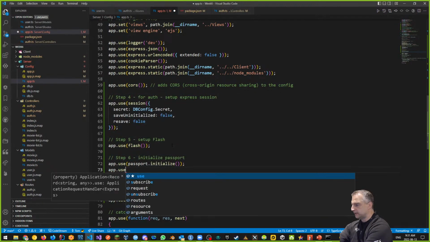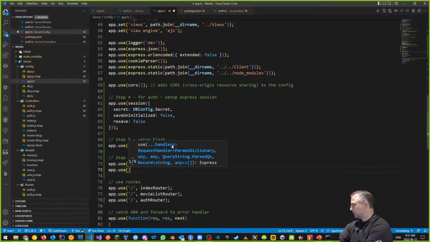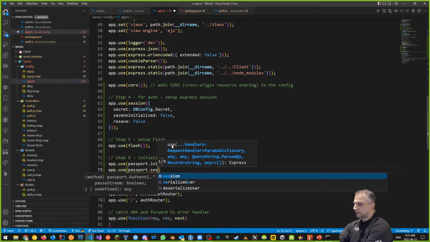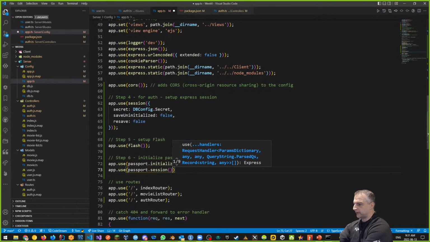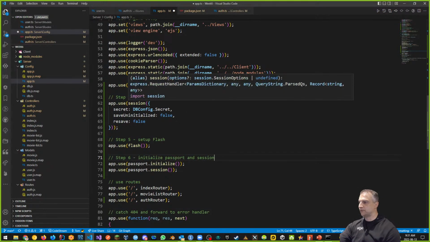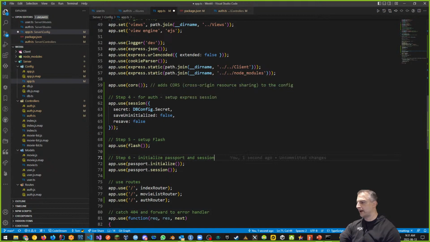So app.use passport.session. Okay, so we're going to do both of those two things. We're going to initialize passport and session. This sets up the express session, and once we have the session object, then we can initialize the passport session that we're going to be using here.